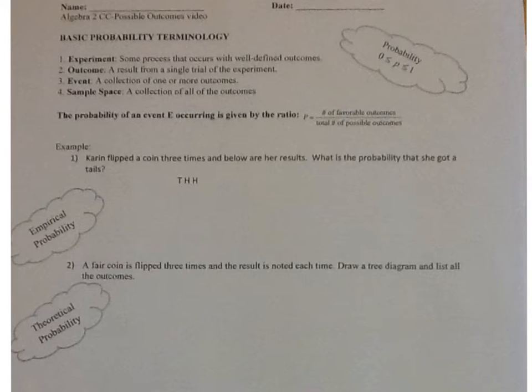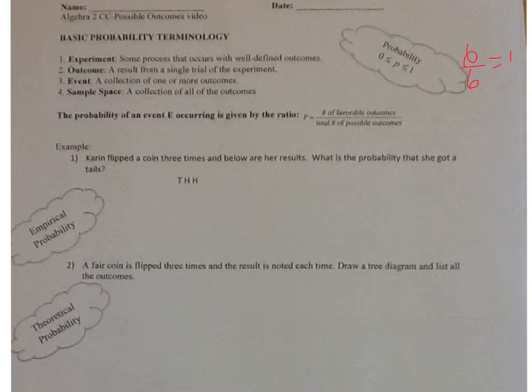A probability of 1 is a certainty. For instance, if you roll a fair die, and I ask what's the probability that you get a 1, 2, 3, 4, 5, or 6, well, that's going to happen no matter what, right? So that would be 6 out of 6, which is equal to 1.